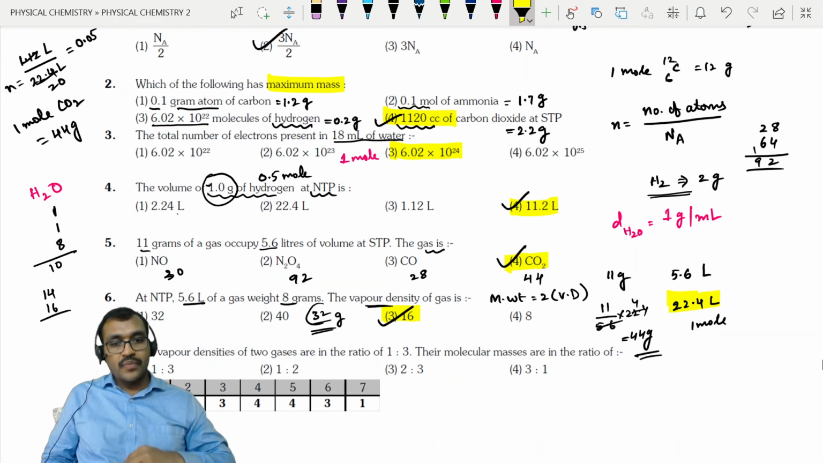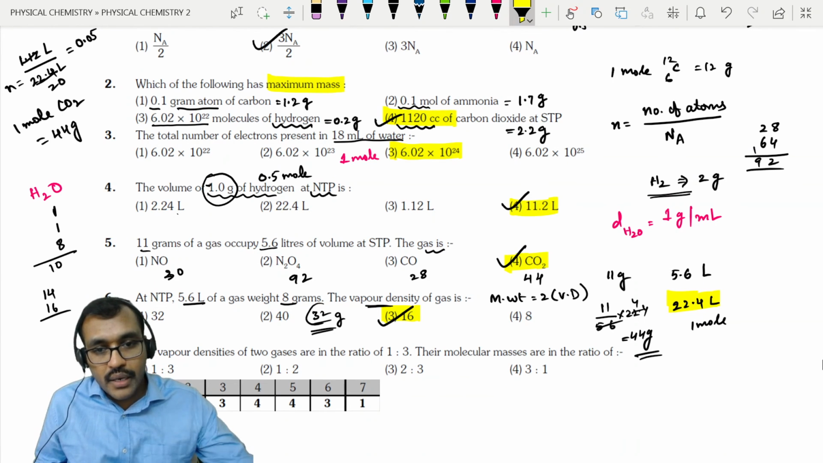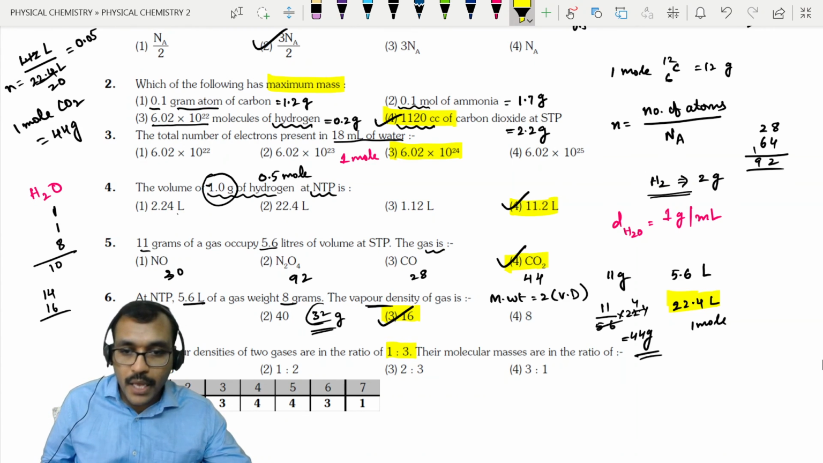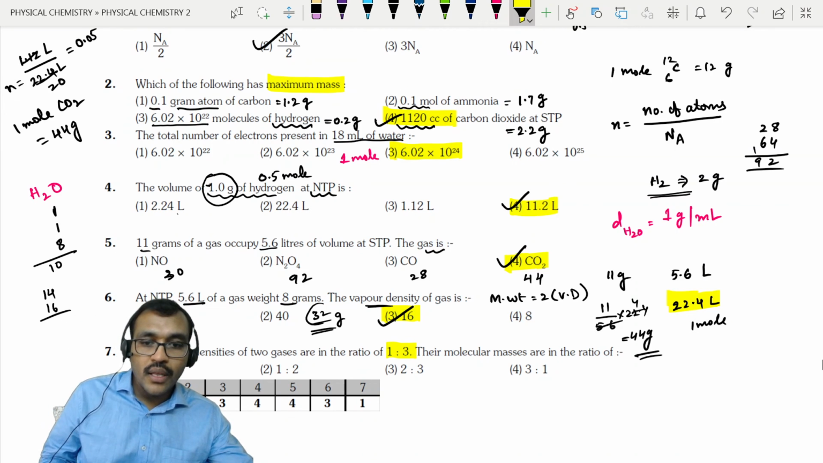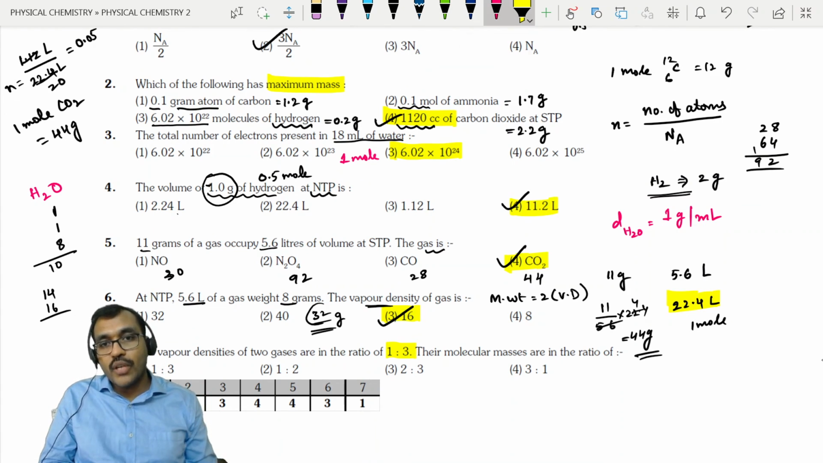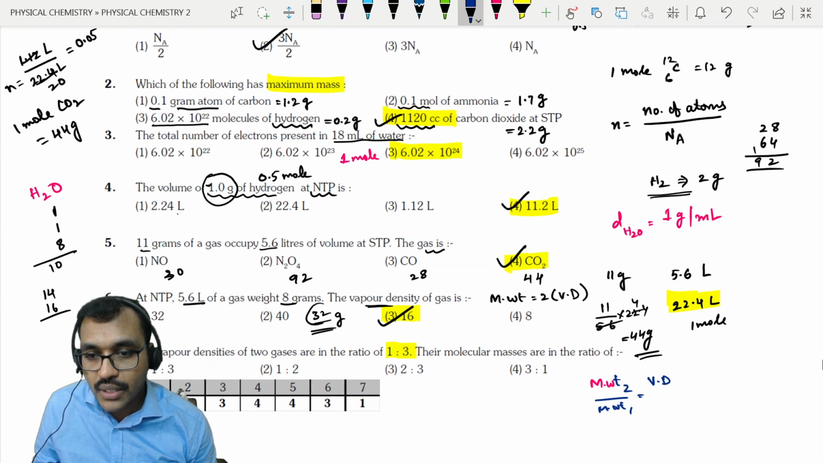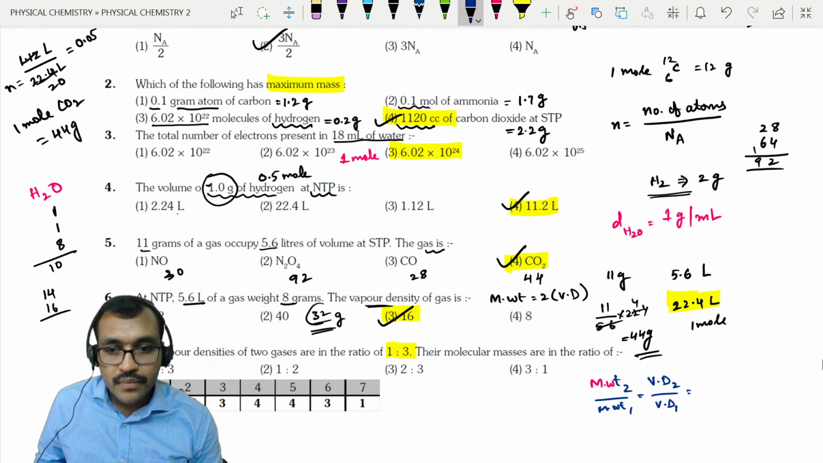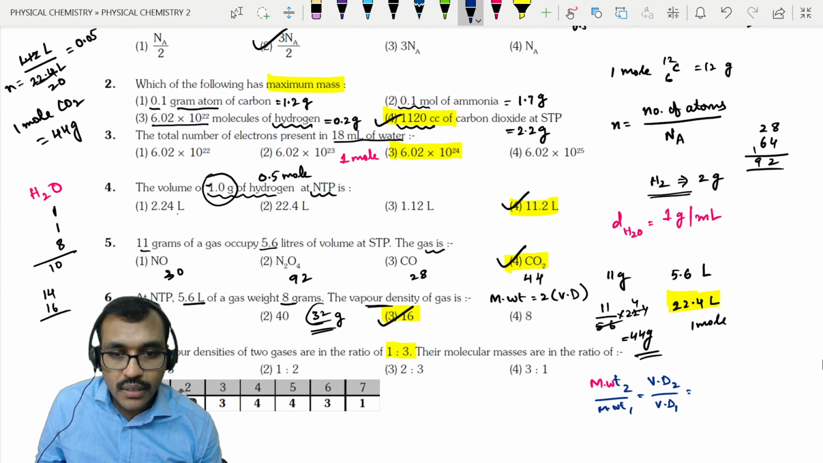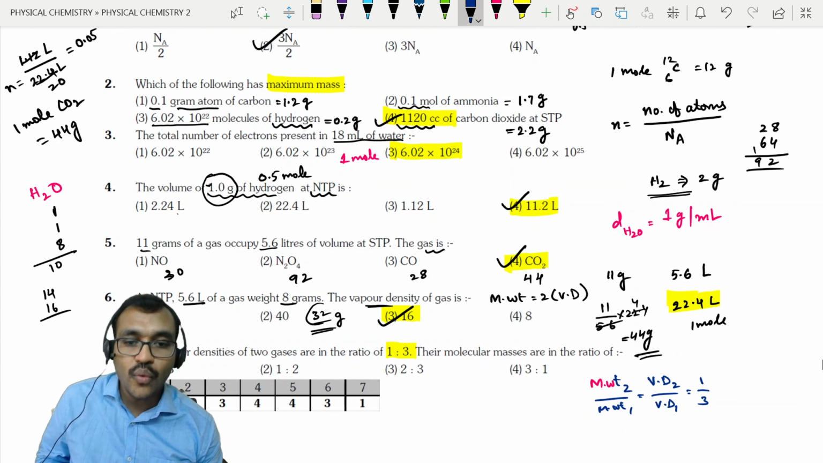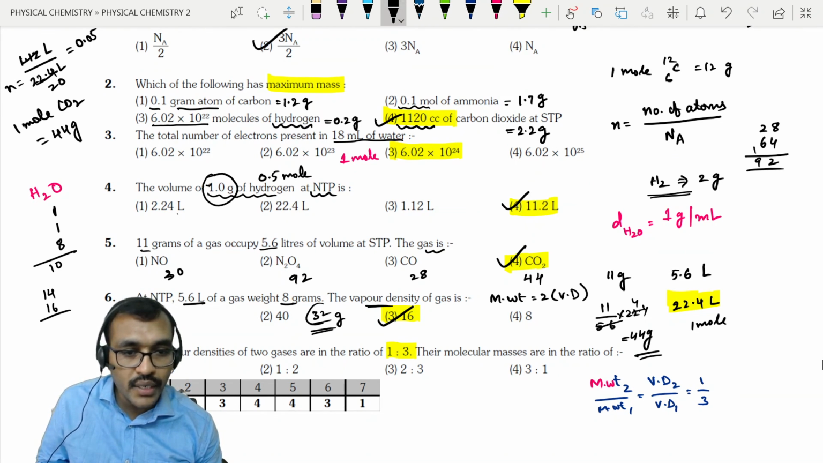Now coming to question number 7. Vapor densities of two gases are in the ratio 1:3. Their molecular masses are in the ratio? Vapor density ratio is 1:3, so what is the molecular weight ratio? We can write molecular weight 2 by molecular weight 1 is equal to vapor density 2 by vapor density 1. If I take the vapor density ratio as 1:3, the molecular weight ratio is also 1:3. So they are directly related. So this is the correct option.